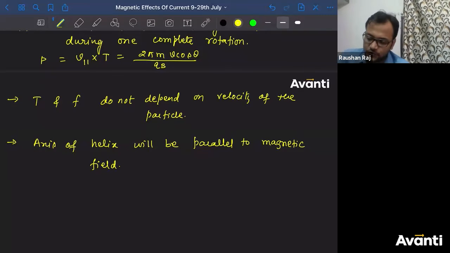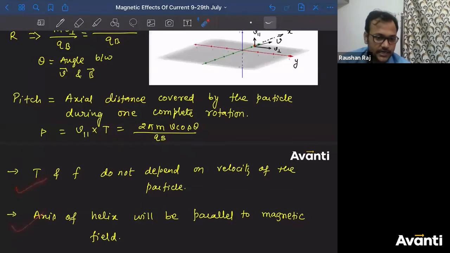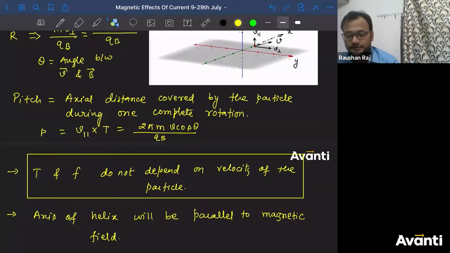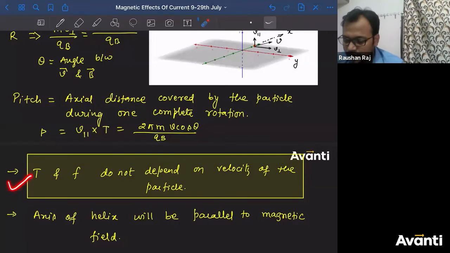So these are the few points that you need to understand from the boards' perspective. For boards, you don't need to keep in mind anything more than this. For the boards' perspective, this point is very important, because based on this, a device, a machine called the cyclotron, has been designed. Okay? It is used there. So this property is very, very important: the time period and frequency or the angular frequency do not depend on the velocity of the particle. So please keep this in mind.